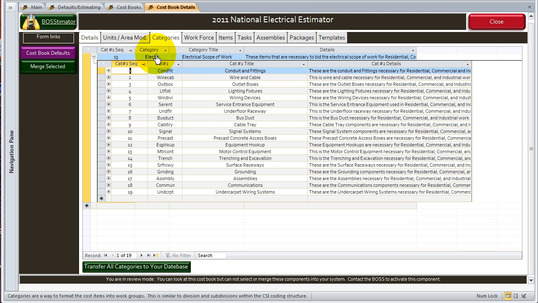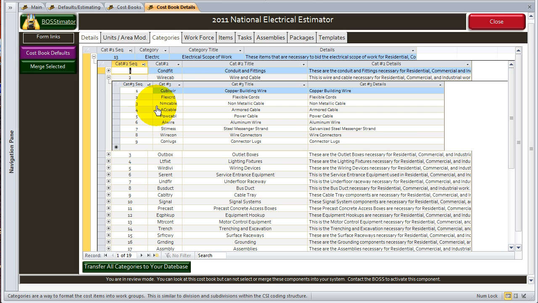Underneath the electrical main category, we have 19 subcategories, which we call category number 2. You may be more familiar with categories known as divisions in the CSI work breakdown. We use categories here because it's a lot easier for me to understand that something that is known as electric, wire, cable, and let me go underneath that yet.